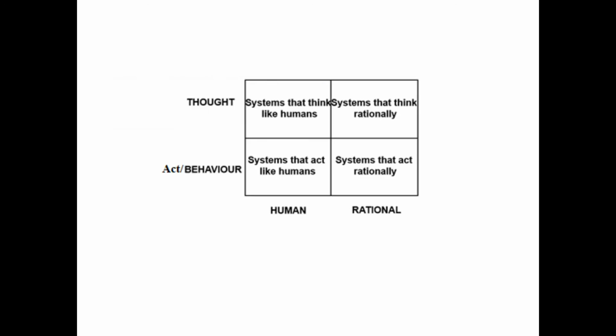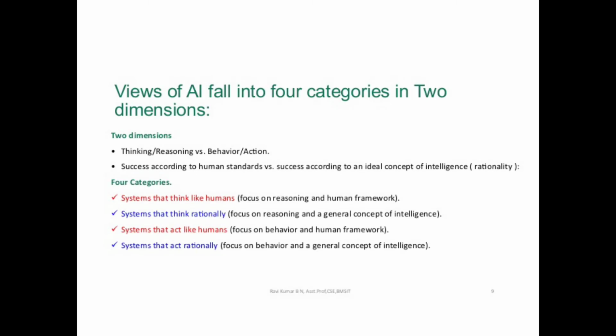So that's why here I will mention one box. On the left side, that means the y-axis, I will consider thought, meaning thinking, and act or behavior. On the x-axis I will mention human or rationally. These are the two dimensions, thinking versus acting. Another one is human versus rationality, success according to human standard versus success according to ideal concept of intelligence. These two dimensions are divided into four categories.